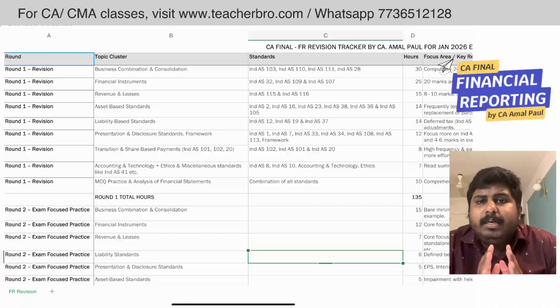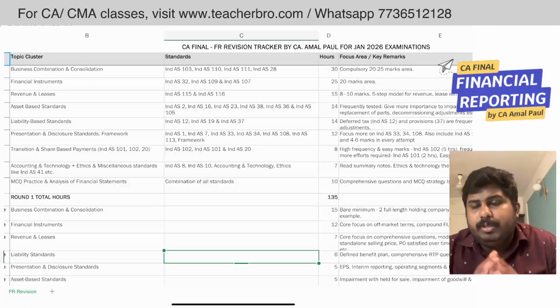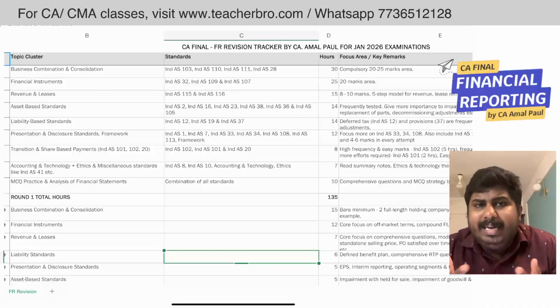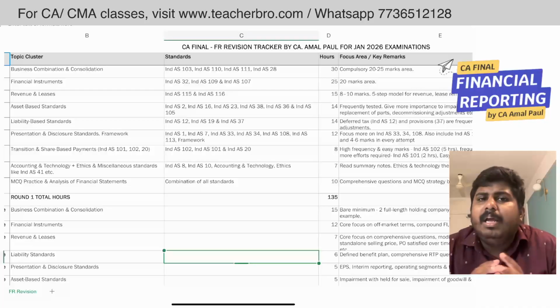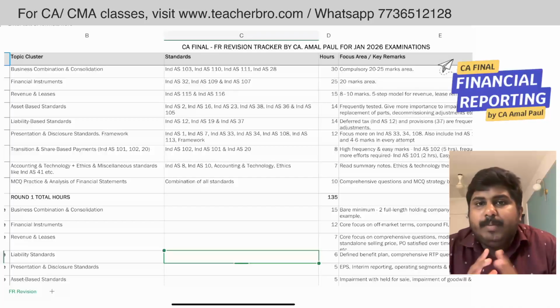So without wasting time, I'm discussing the revision plan. The first set of standards I ask you to cover is the standards with respect to business combination. If you have learned the standards and completed your classes, you will have an idea about how the index works. So at your revision stage, the first set of standards you can take is the business combination and consolidation standards. In that, you'll have four major standards: Ind AS 103 on business combination, Ind AS 110 on consolidated financial statements, Ind AS 111 on joint arrangements, and Ind AS 28 on accounting for investment in associates.